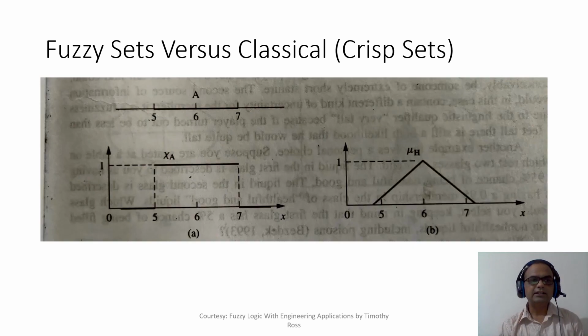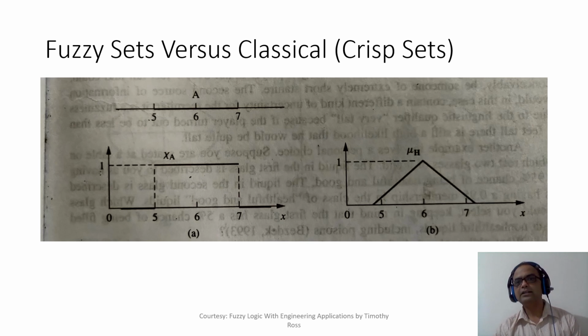So let's consider this aspect now. Let's say we are talking about the same set of all people whose height is in the range 5 feet to 7 feet. You can see that I have given full membership 1 to those whose height is in the range 5 feet to 7 feet; they are considered as tall. Whereas all those people whose height is less than 5 feet or greater than 7 feet, I have given a 0 membership, right? So it's a binary kind of thing. Either I give full membership, as you can see over here, or I give no membership, 0.